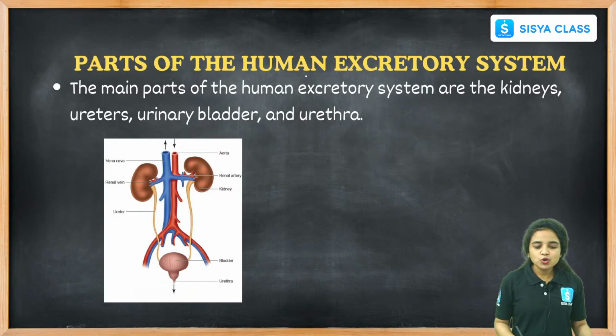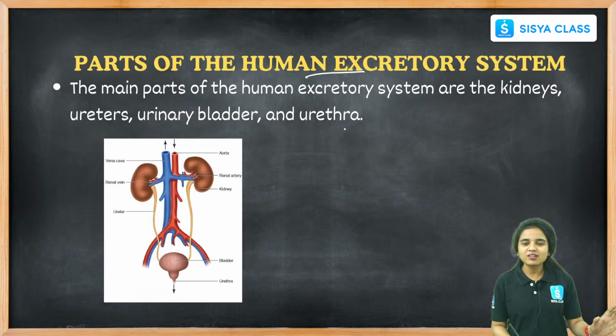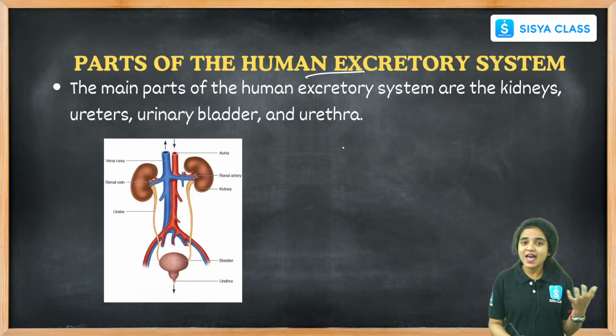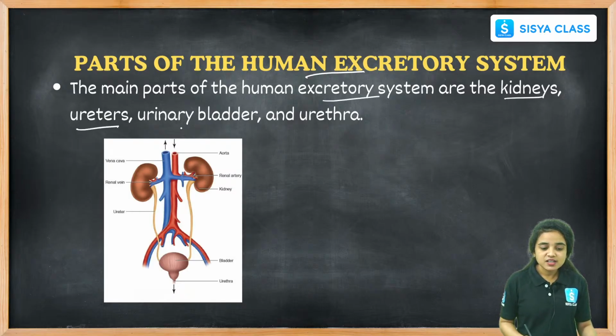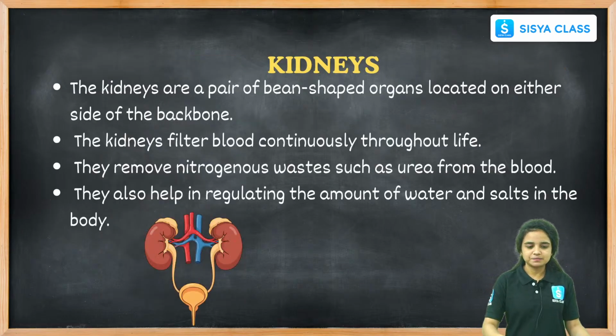The parts of the human excretory system. What are the parts of the human excretory system? Every system has its parts. The digestive system has its parts, the circulatory system has its parts, and the excretory system also has its parts. Let us see the main parts: kidneys, ureters, urinary bladder and urethra. These are the important parts that participate in the human excretory system.